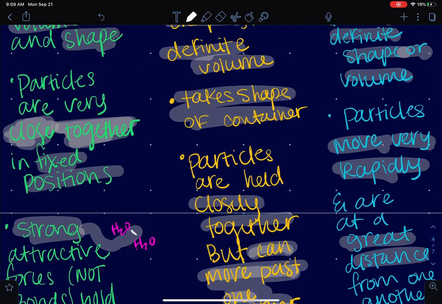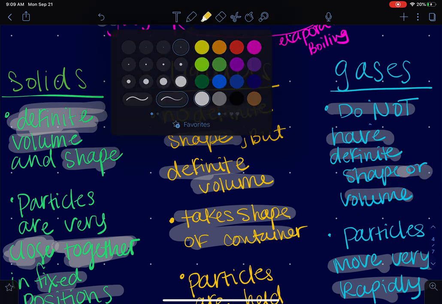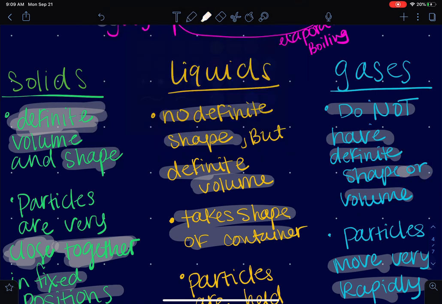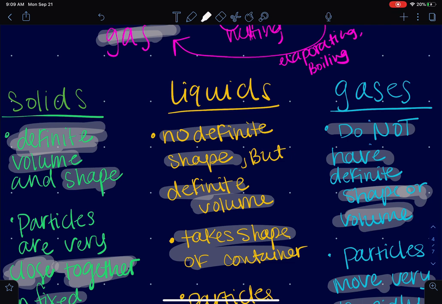All right, so let's talk about gases. Gases do not have a definite shape or volume. If you open the container, they will just escape right out the top, right? That's because they do not have a definite shape nor a volume. By the time you get to gases, you've really heated it up. To go from solids to liquids, you have to add heat, and then to go from liquid to gas, you also have to add heat. When you add heat, you add kinetic energy. Kinetic energy is just movement.